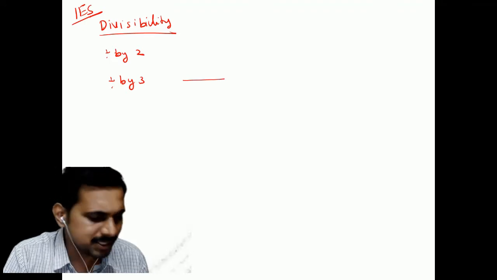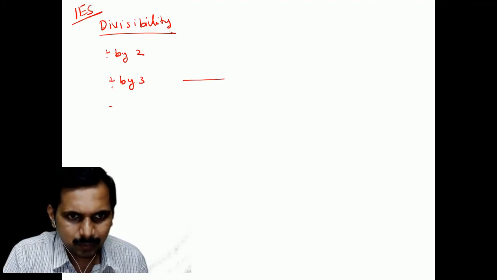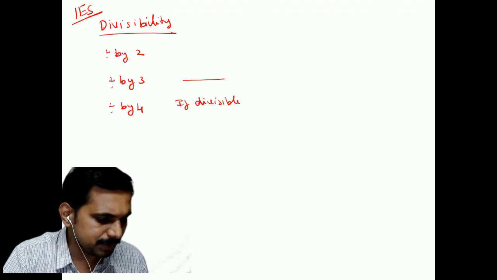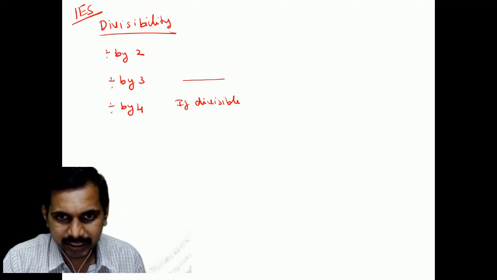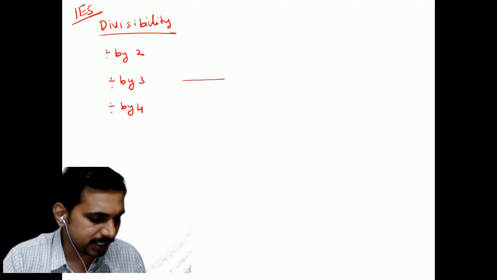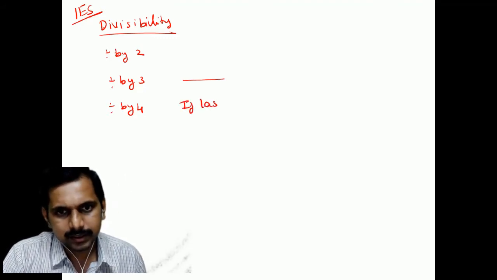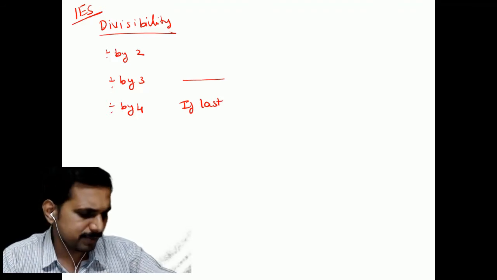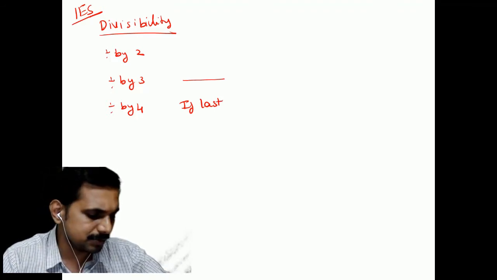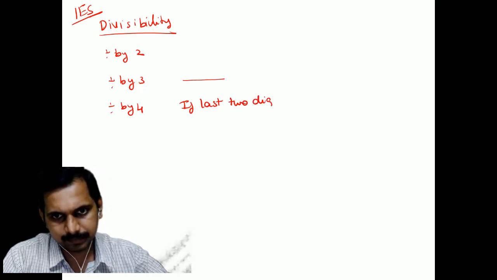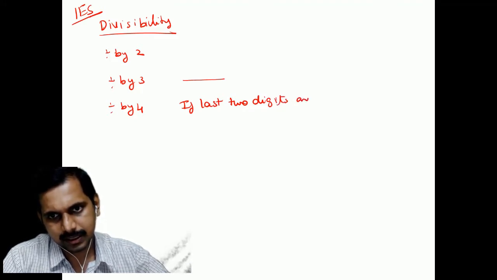It means all the digits have to be added, and the sum should be divisible by 3. What is divisibility by 4? If the last 2 digits are divisible by 4, then the number is divisible by 4. This may be helpful for CAT also, or some of the other exams, or even GRE sometimes.